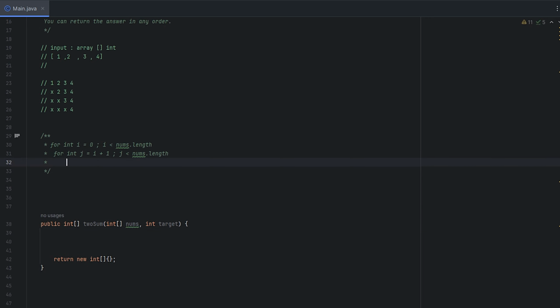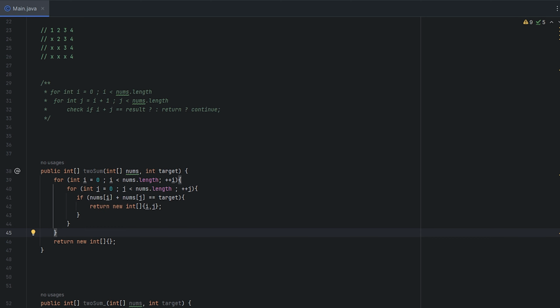Yeah, wait, sorry, one last thing. All we're gonna do here is check if i plus j equals the result. And if it does, we go ahead and return it. If not, we go ahead and keep going. Cool. Yeah, let's do it.